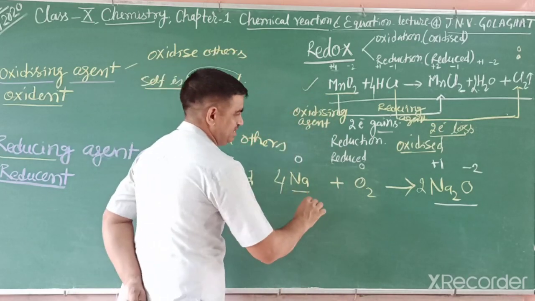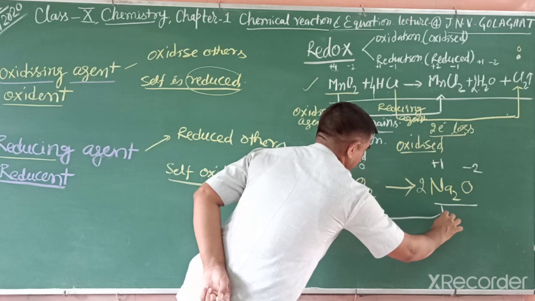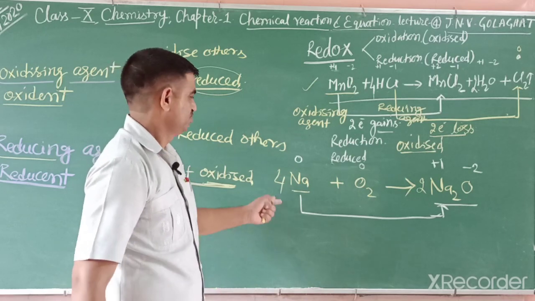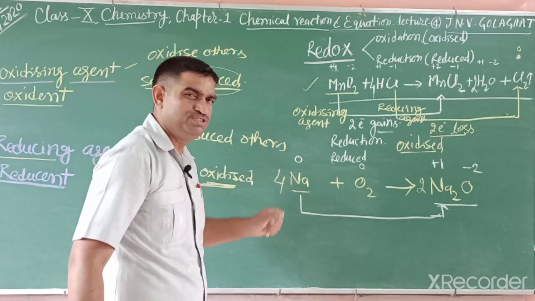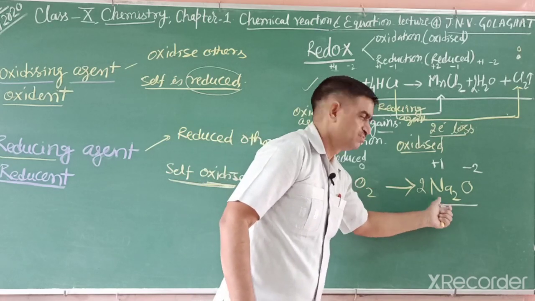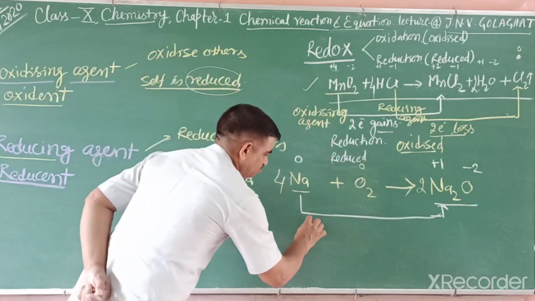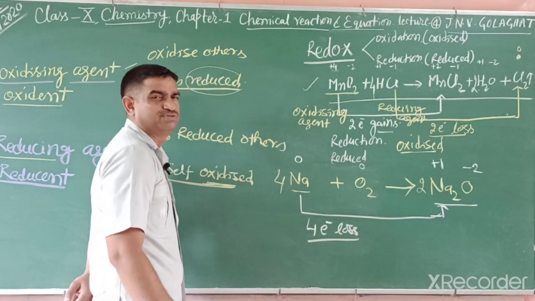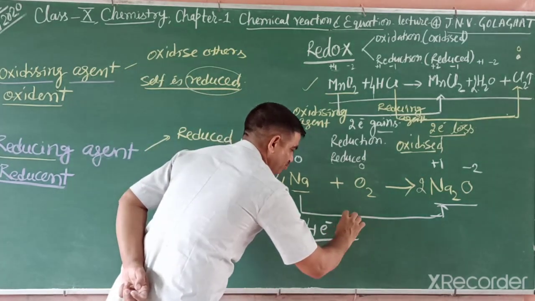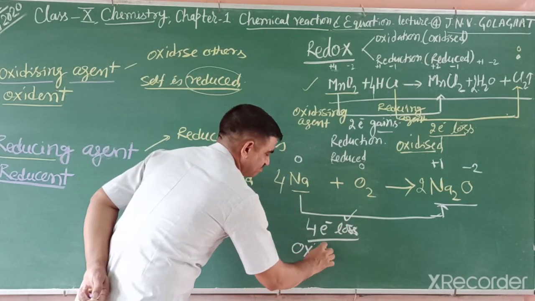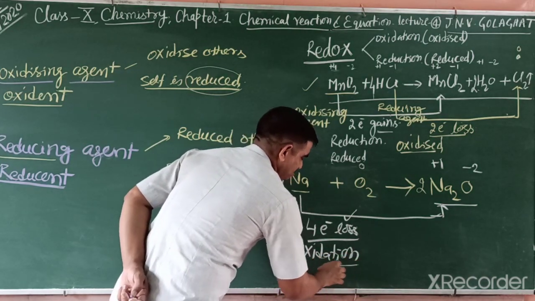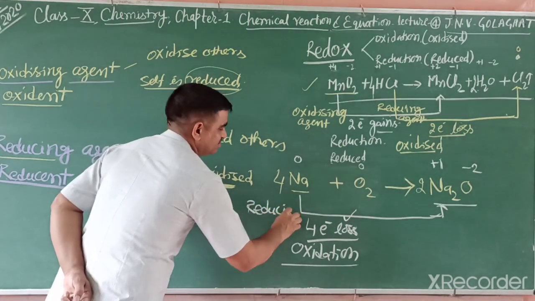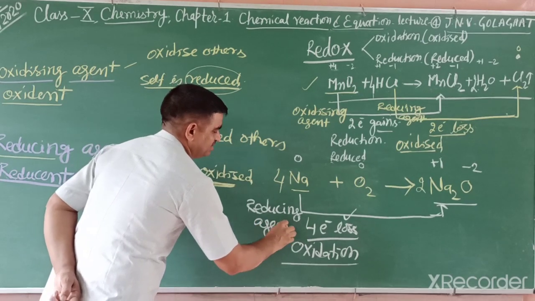So we observe what change? Sodium changes from 0 to +1. It means loss of electron. But how many moles lost? There are 4 sodium, 4 times 0, and also 4 sodium, 4 times +1. It means 4 mole electron loss. 4 mole electron loss means oxidation. So when oxidation occurs, it is a reducing agent. Sodium is a reducing agent.